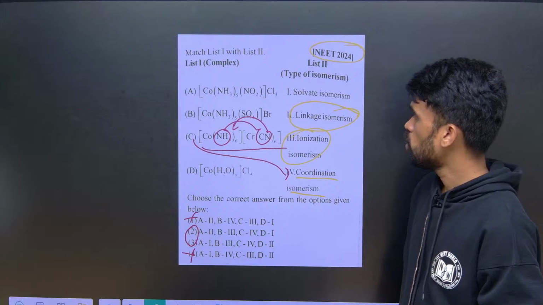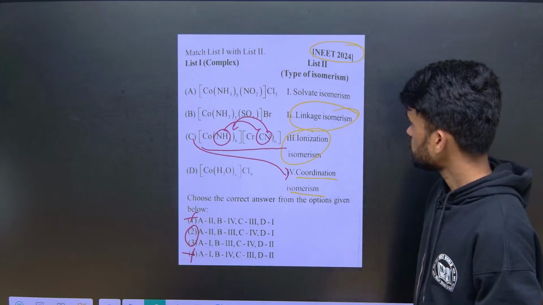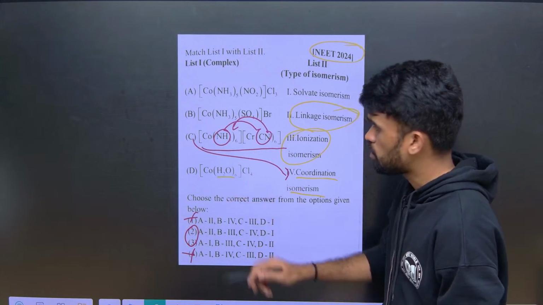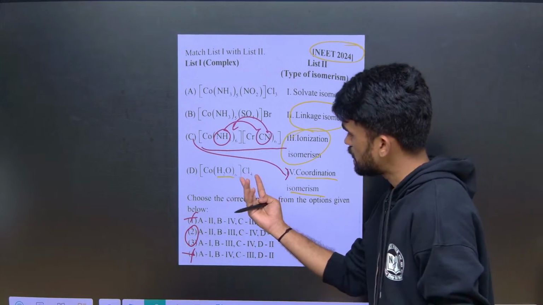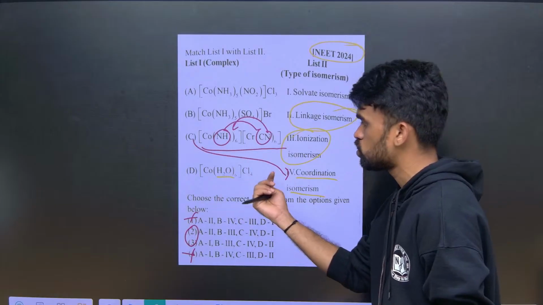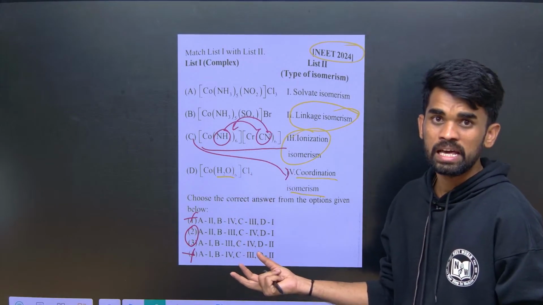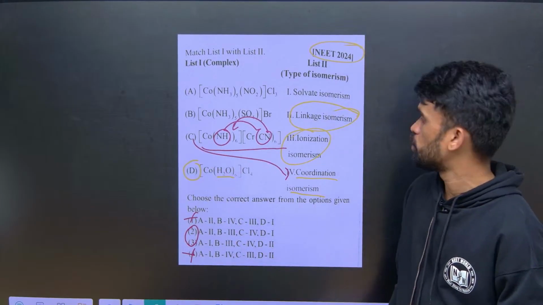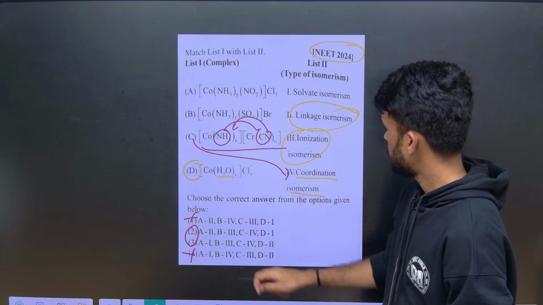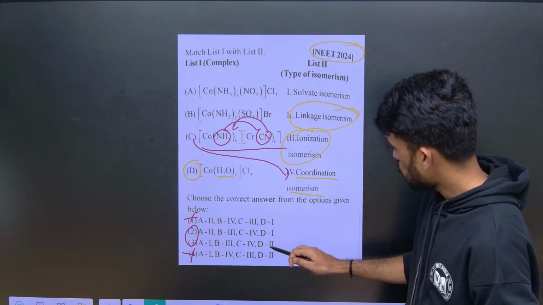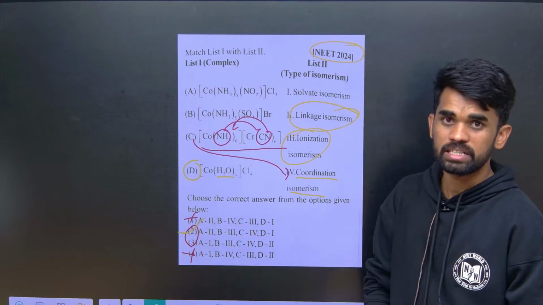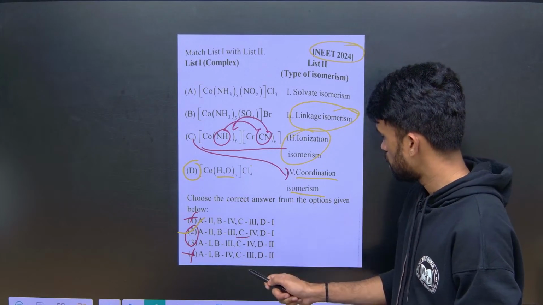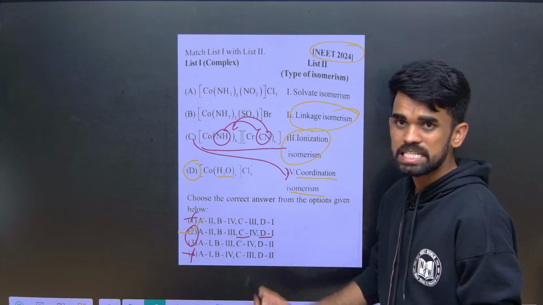Done. Now see, one more thing here, water molecules are there now. So by exchanging this chlorine inside and water outside, water is a solvent generally, aqueous medium. So D shows what? Solvate isomerism. So D1, how many of them are having? Only option 2 is having D1. That's it, done with the question. So C4 I told you, and D1, that's it. So we got the second option.